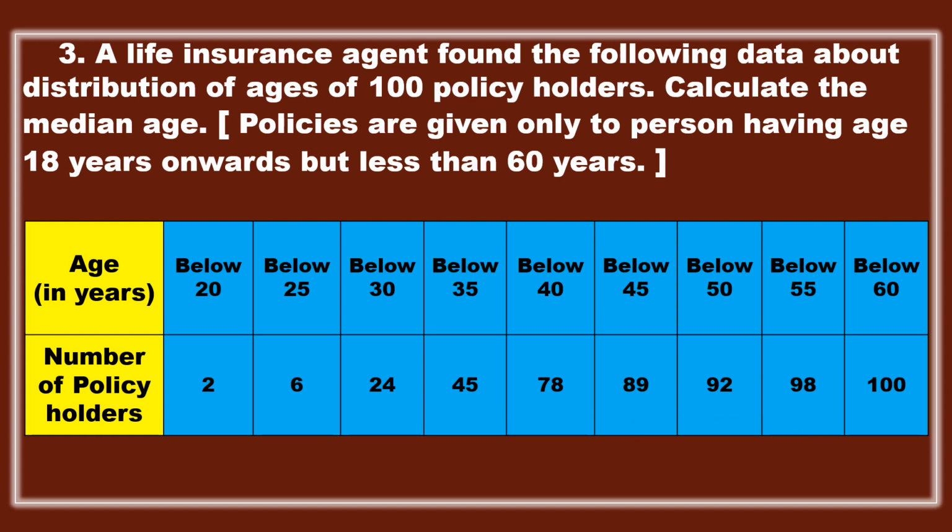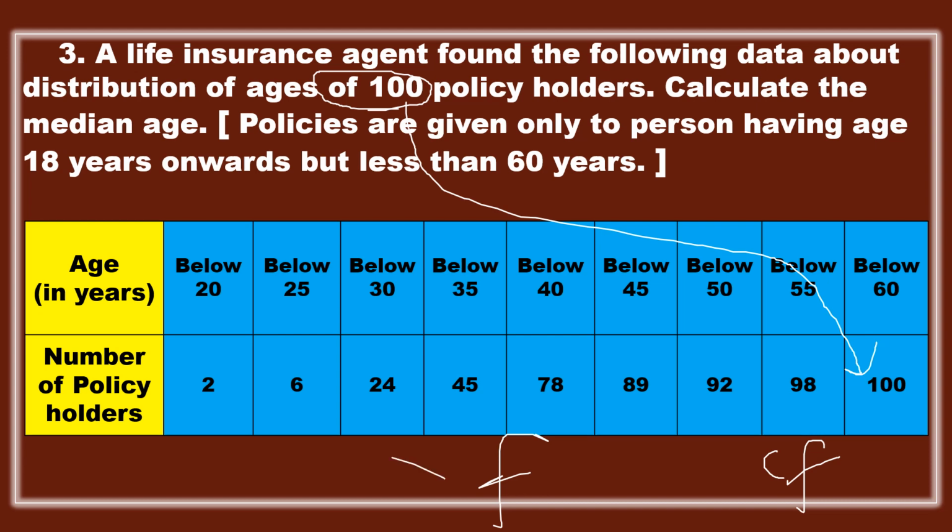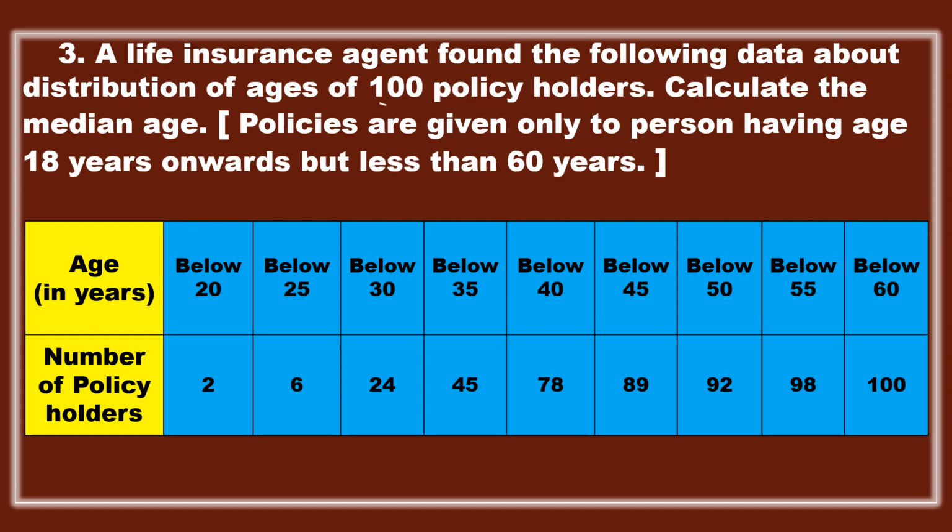Here one thing you should remember: whenever in the given question the total value of the policy holders or whatever it is is given, if that value is there in your table, then it is your CF, it is not your F. This is very important, because if you take these values as your F, the CF values will exceed like anything. So from the given question you need to observe one thing. Here whatever total frequency value N is given, if it is available in your table, then those values are CF.